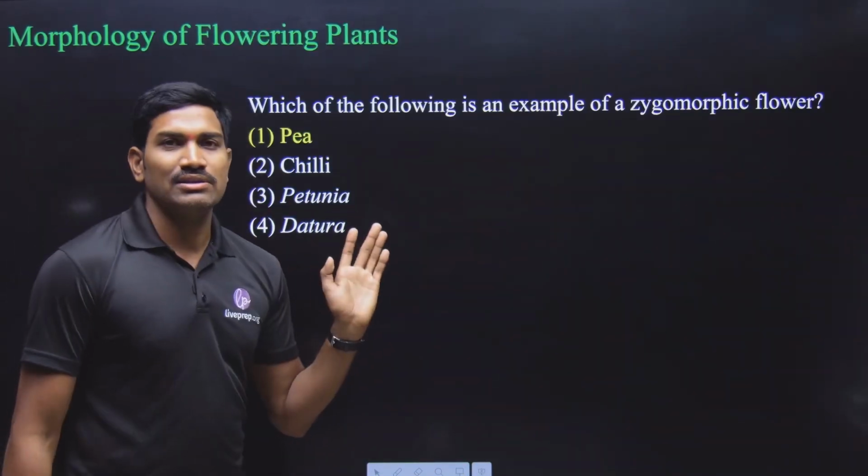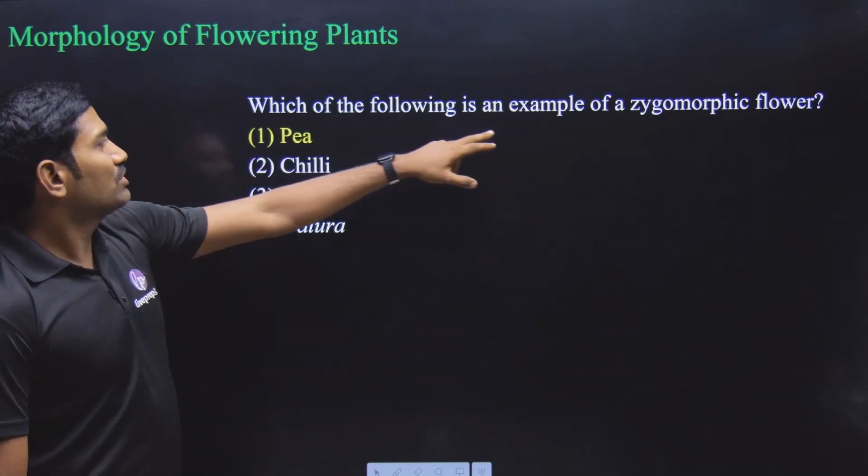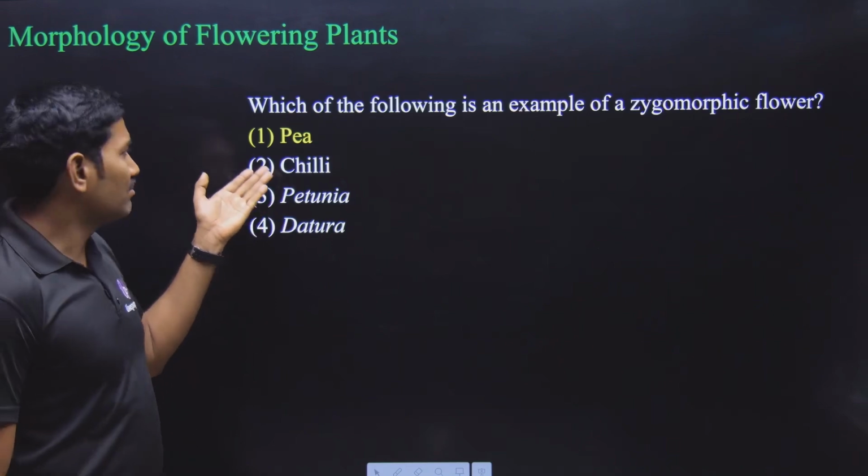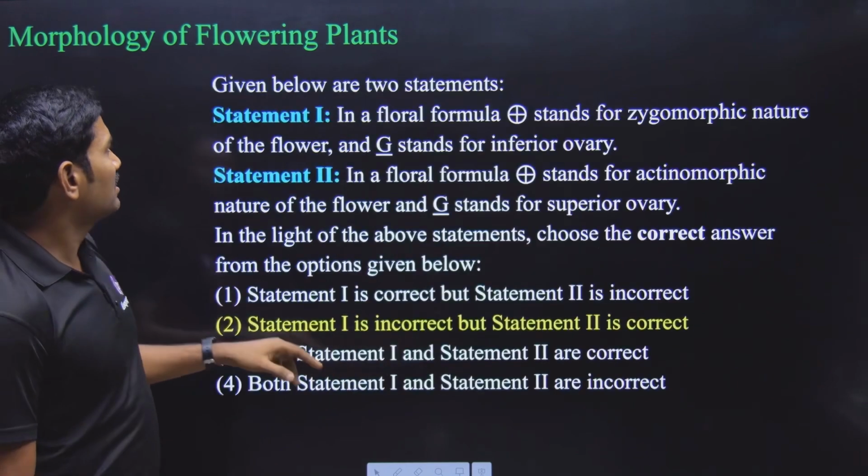Next one, morphology of the flowering plants. Which of the following is an example for a zygomorphic flower? It is a direct NCERT example. It is the pea plant flower. Yes or no? Next one.